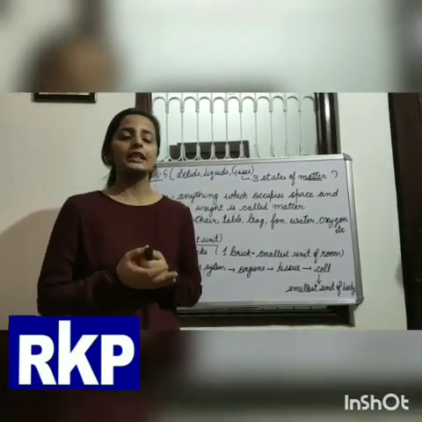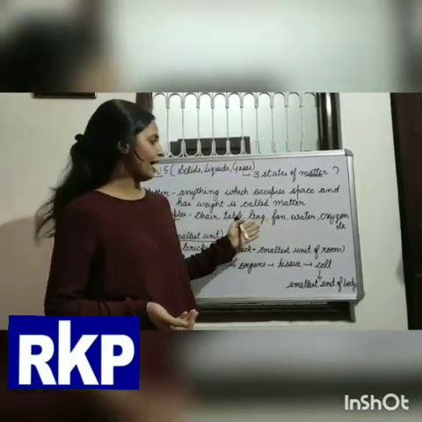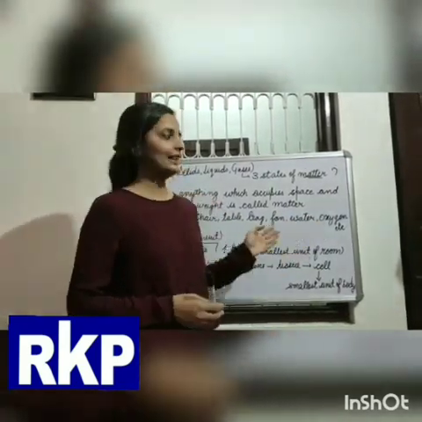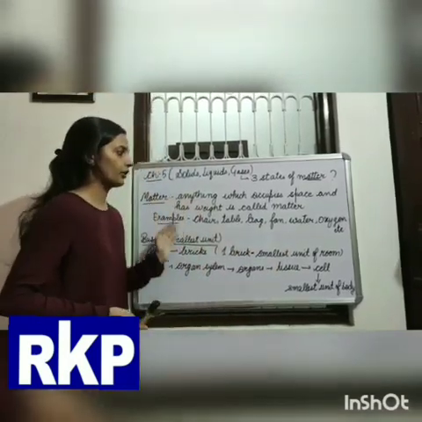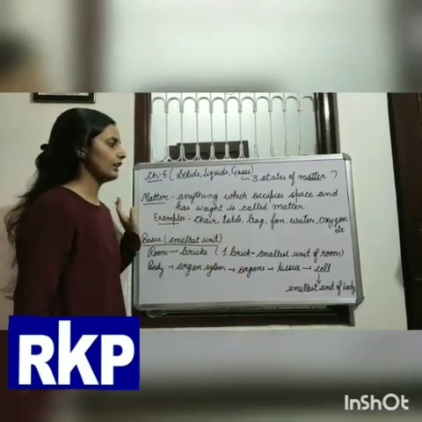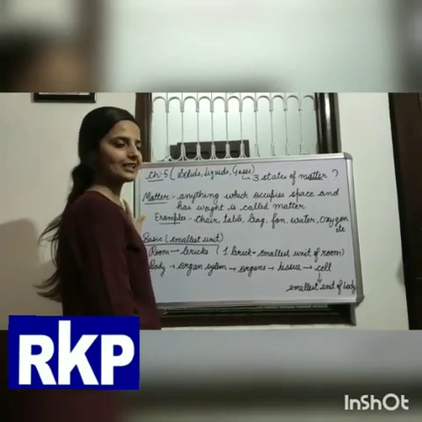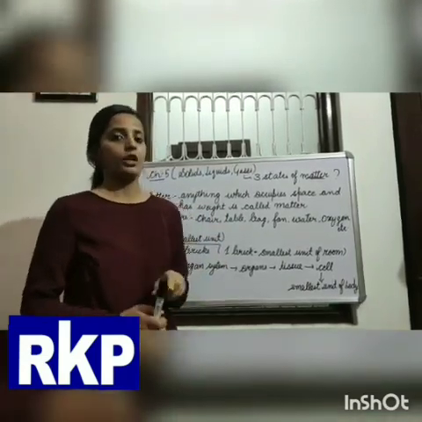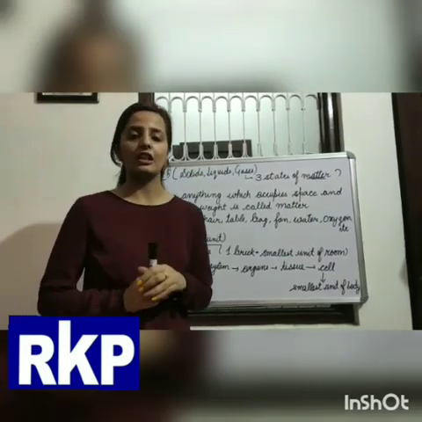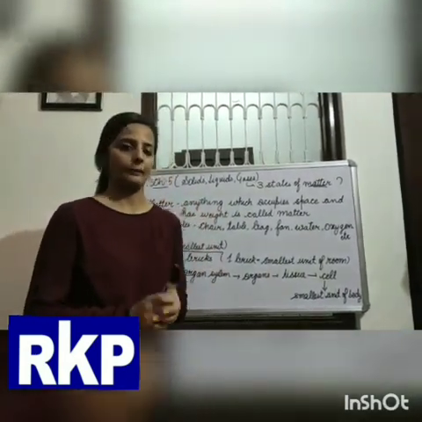The objects that you see around yourself, for example, the chair, table, your bag, fan, water, the oxygen, the gas that you breathe in, these all are the examples of matter because they occupy some space and have some weight. So what is a matter? Matter is anything which occupies space and has weight. A question can be there: write two characteristics of a matter. So what are the two features or characteristics of matter? Anything which occupies space and has weight.